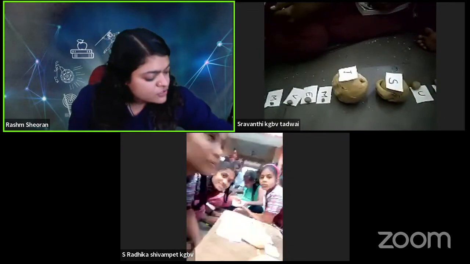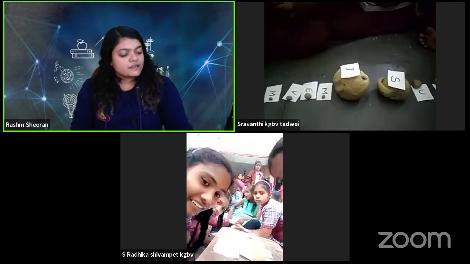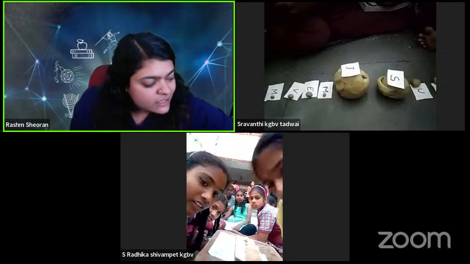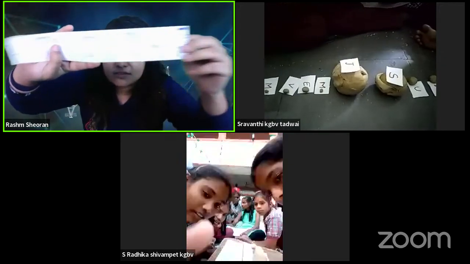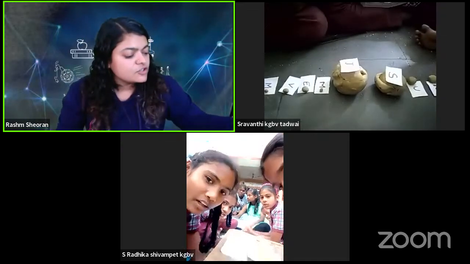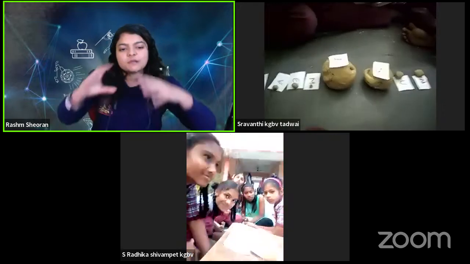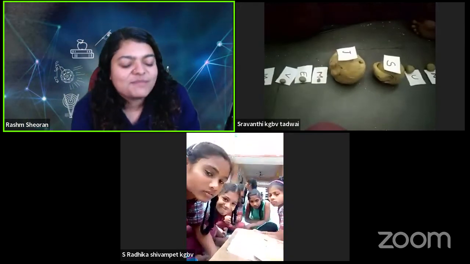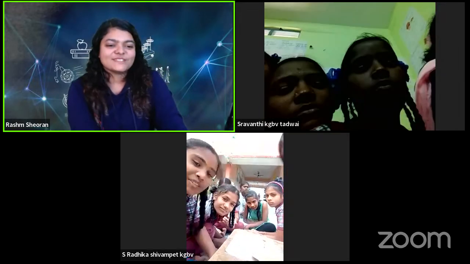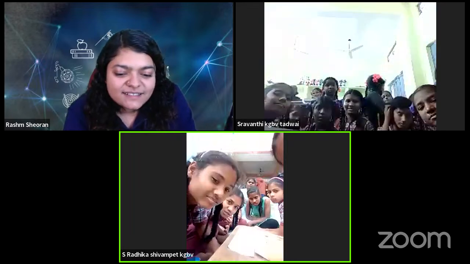You can use the scroll that you made to find out which planets are close to each other, which planets are far from each other. You can use the size of the planets to find out which planet is big, which planet is small. So wonderful, Tadwai, looking at your planets, they look beautiful. Good job.